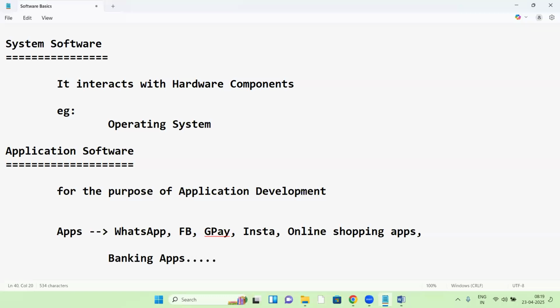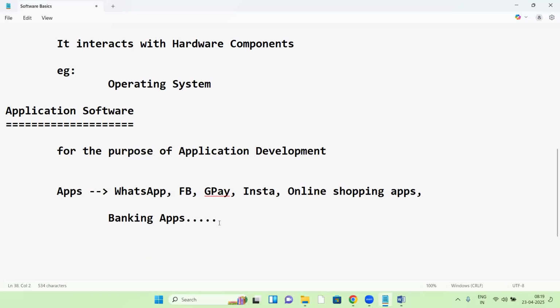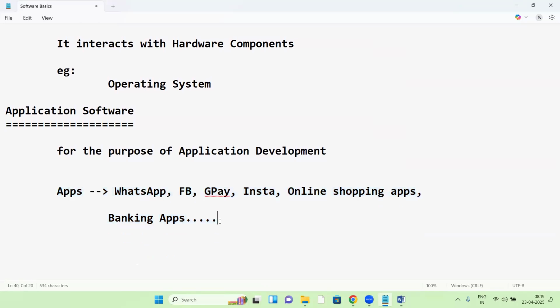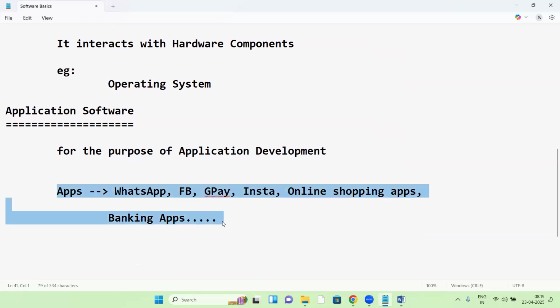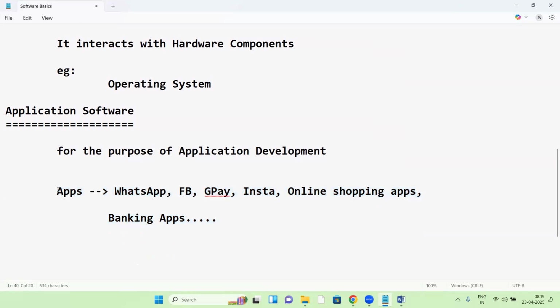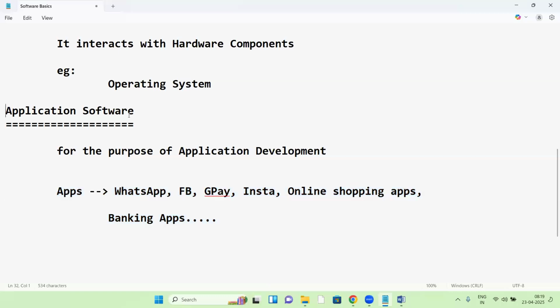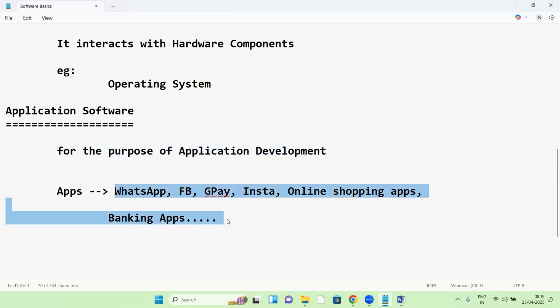There are different kinds of applications, right? Maybe Zoom app, there are many applications. Healthcare domain, insurance domain, banking domain, like that there are different domains, different applications, right? To develop such kinds of applications, we need some software. That software is application software. So application software is for the purpose of application development.